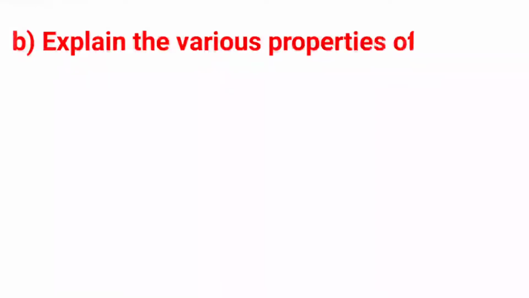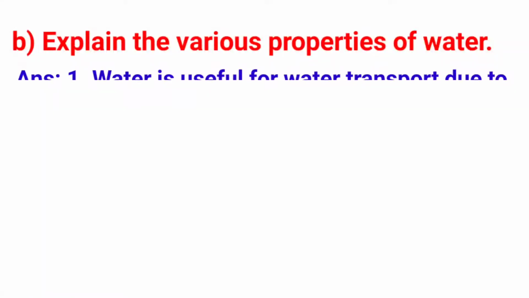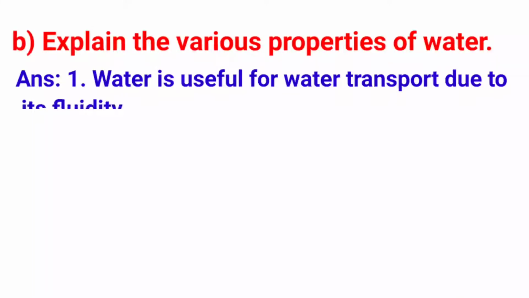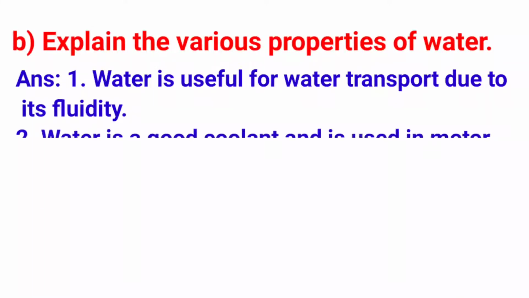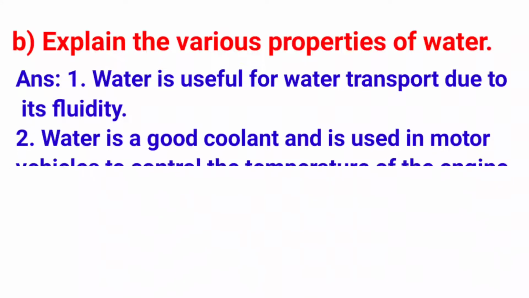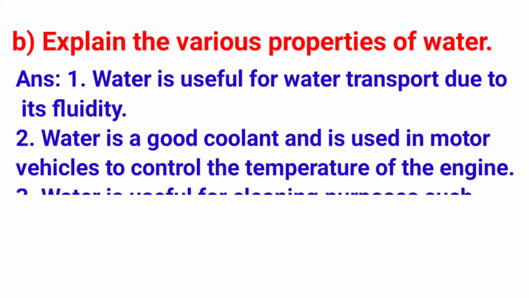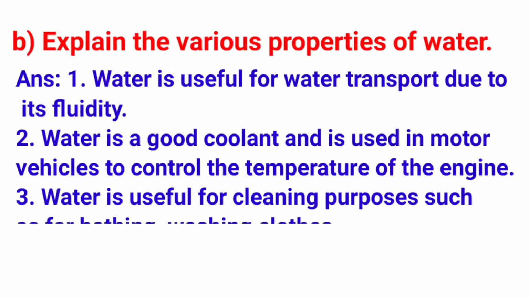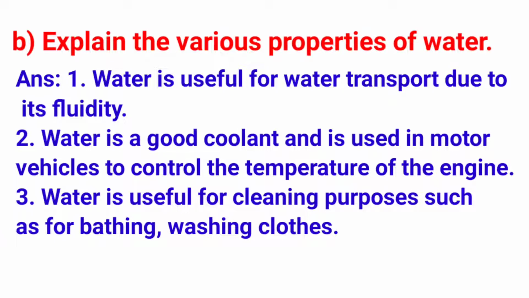B. Explain the various properties of water. Answer. 1. Water is useful for water transport due to its fluidity. 2. Water is a good coolant and it is used in motor vehicles to control the temperature of the engine. 3. Water is useful for cleaning purposes such as bathing, washing clothes, etc.